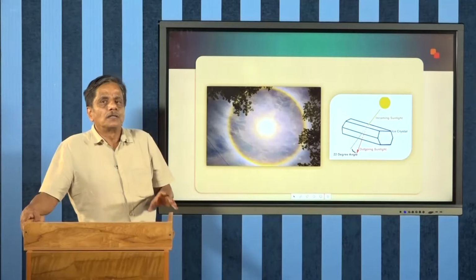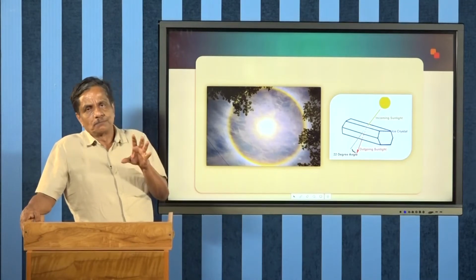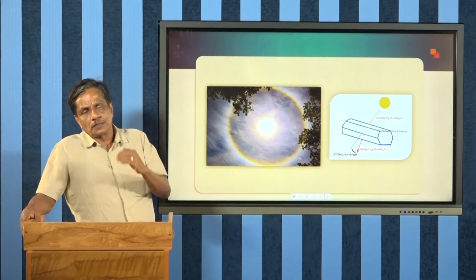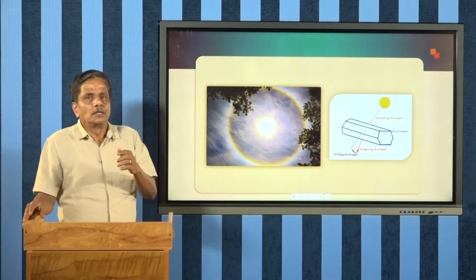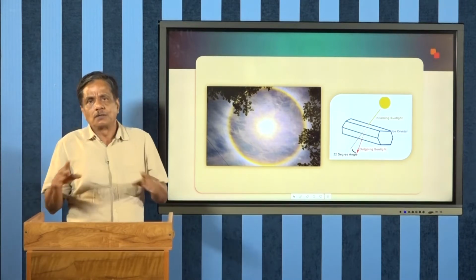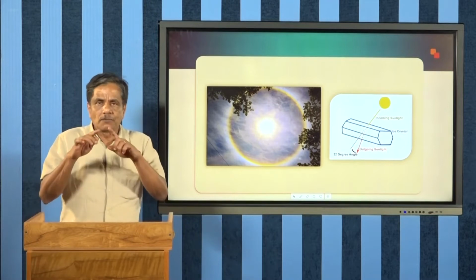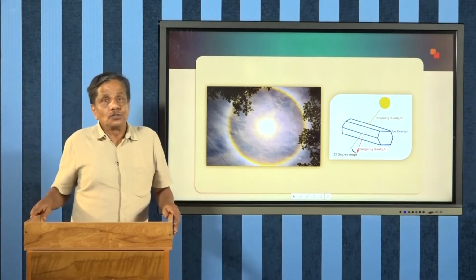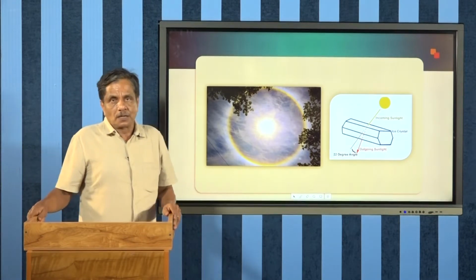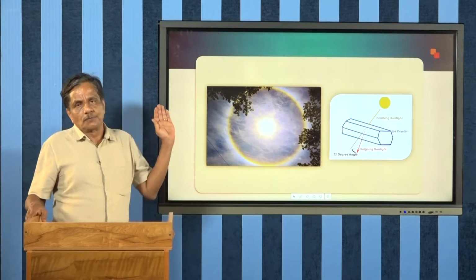As the clouds containing water vapor and ice crystals ascend slowly at a constant speed, the ice crystals gradually develop, and if these crystals are formed in such a way that an angle of the crystal is 22 degrees, then when sunlight comes, it will be